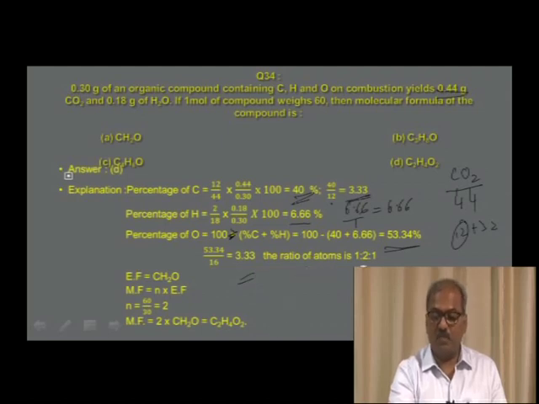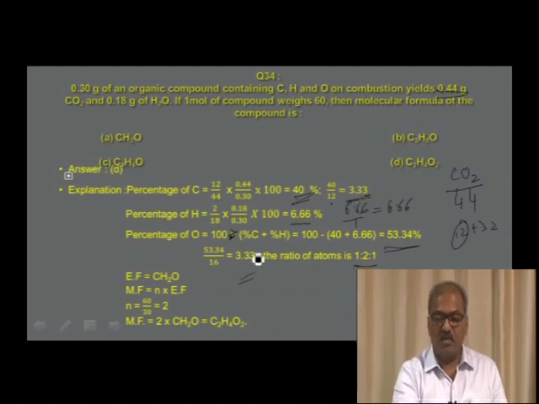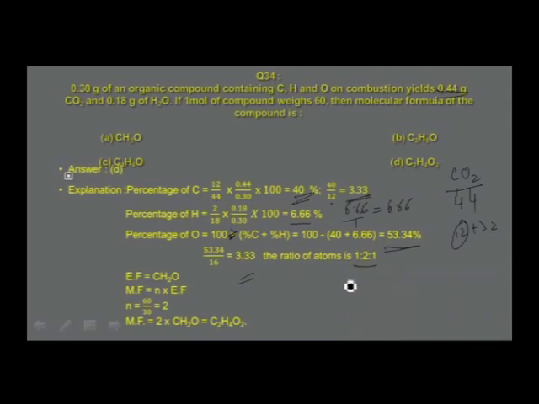Now, what is the ratio of atoms? How do I get 1:2:1? The least number in these three ratios of atoms, 3.33, 6.66 and 3.33, is 3.33. So the ratio of atoms of carbon, hydrogen and oxygen is 3.33 by 3.33 is to 6.66 by 3.33 is to 3.33 divided by 3.33. So this is 1:2:1. So that is how you get this ratio of atoms as C1H2O1 or CH2O. So that will be the empirical formula.